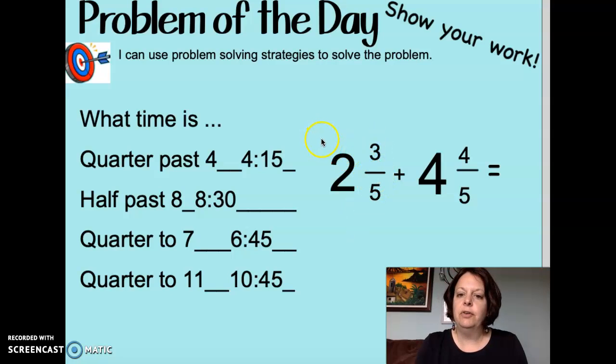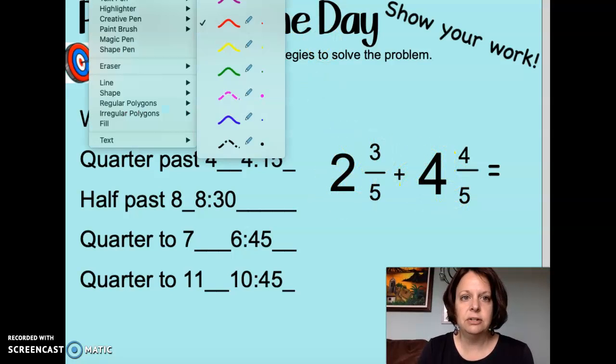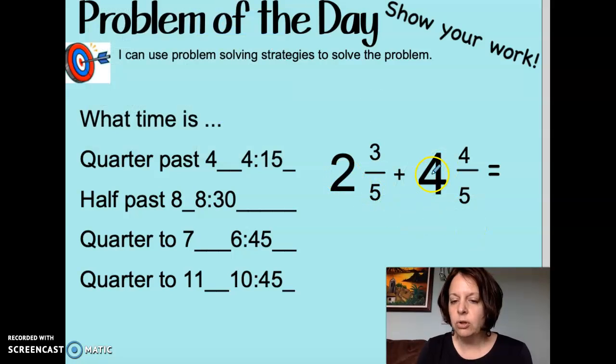So now it's time for us to figure out 2 3/5 plus 4 4/5. When we're adding with fractions, we always keep the denominator the same if they're already the same, okay? So let's do the easiest part first. We'll just add the whole numbers, okay? So my whole numbers, it's pretty easy, 2 plus 4, we know that. Okay, so that's 6. Now we need to add the fractions together.